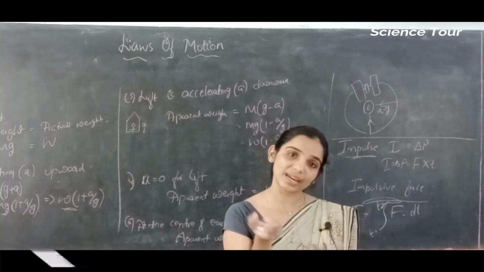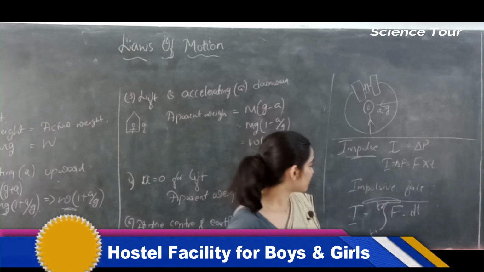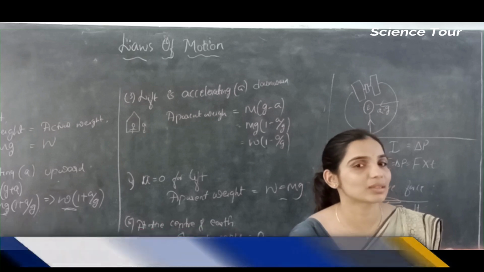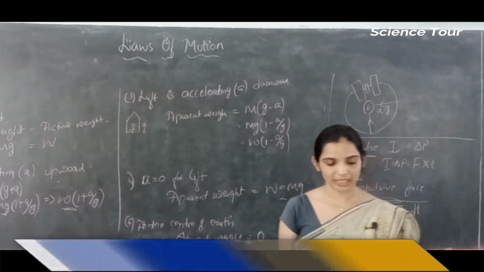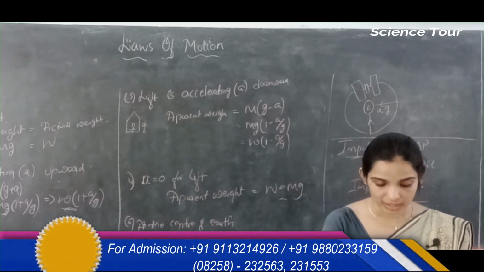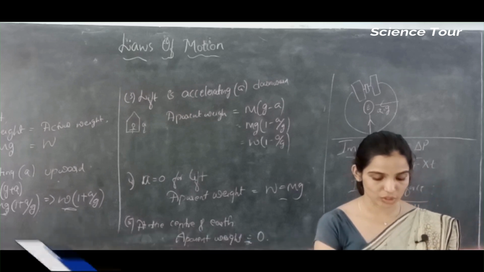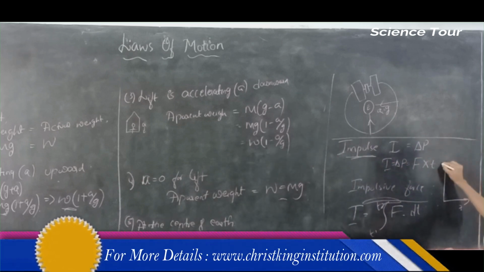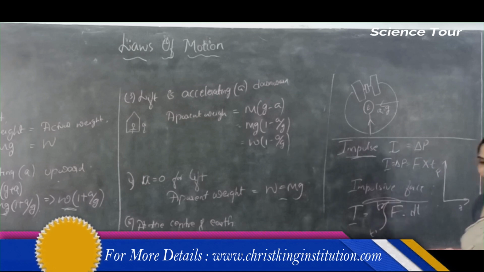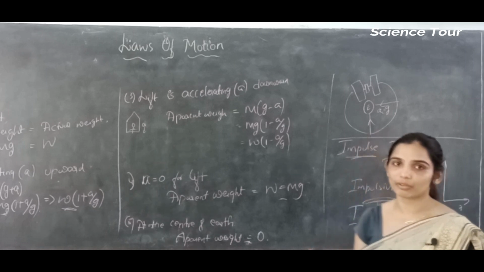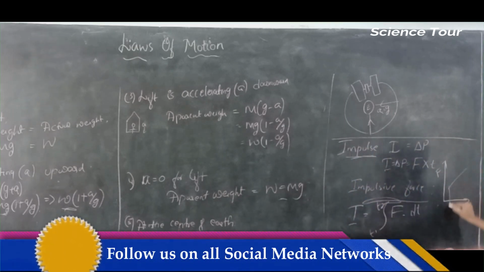So that's the concept here. When the force is a variable force, impulse can be measured as the integration of force with respect to time from t1 to t2. For one dimensional motion, the area of the force versus time graph with the time axis is the impulse or change in momentum. If you plot a graph with time along the x axis and force along the y axis, the impulse or change in momentum will be the area under this graph.